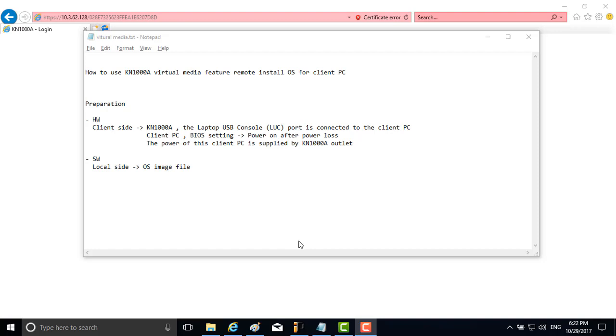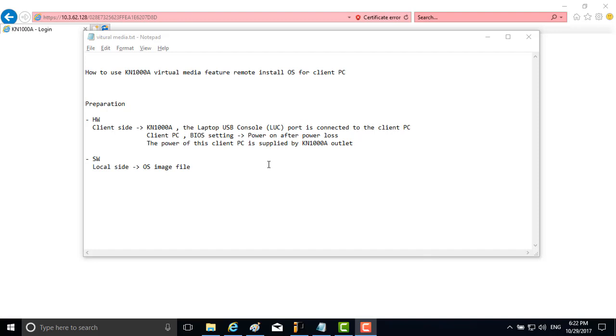This time I would like to show you how to use KN1000A through the Virtual VDR feature to install OS for a remote client PC. Upon hardware setting for the client side, you must confirm that the KN1000A LUC port is connected to the client PC. In the BIOS setting on the client PC, please make sure the power measurement setting lets this PC power on after power loss. And the power of this client PC is supplied by one KN1000A outlet.